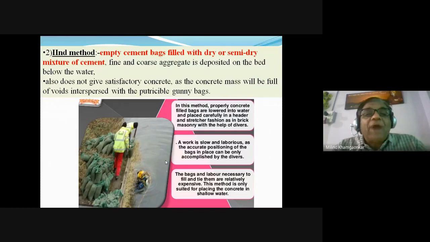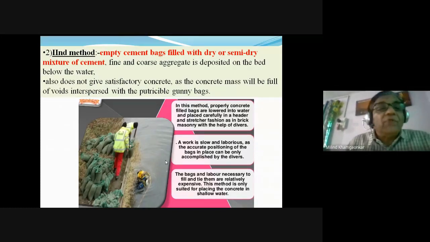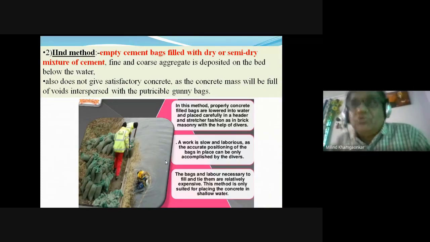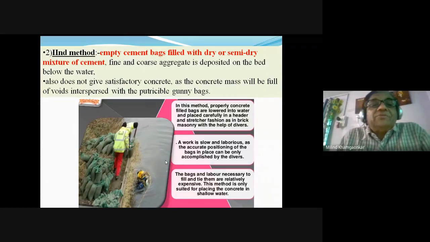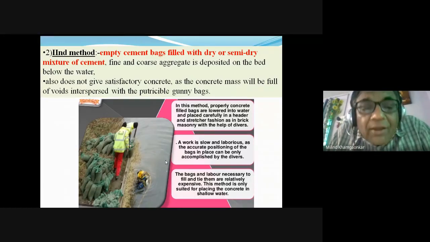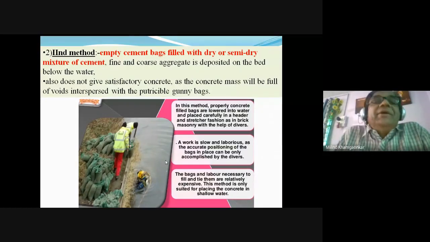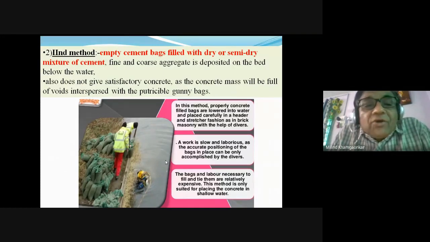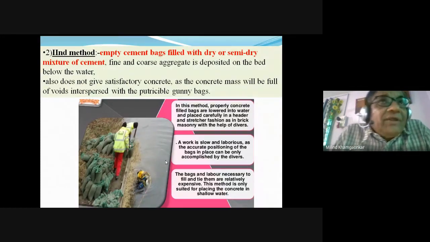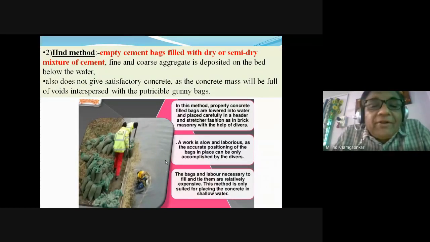Nothing happens to the concrete after placing it into the water, into the formwork. That is the danger of separation of the cement and water paste, etc. Once it is placed, nothing will happen. Automatically the concrete will set and become hardened with time like the other concrete. The only precaution is that cohesiveness, there should not be any segregation. Sometimes a bit more quantity of cement is used. At the cost of increased cement, the quality of concrete is required to be maintained.